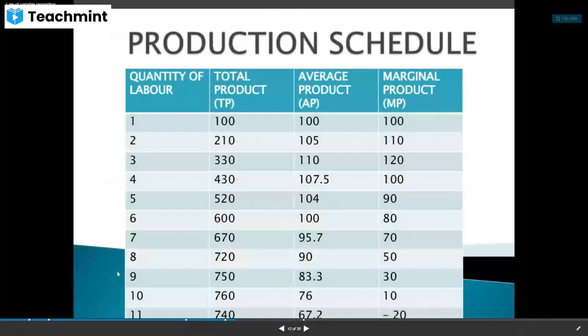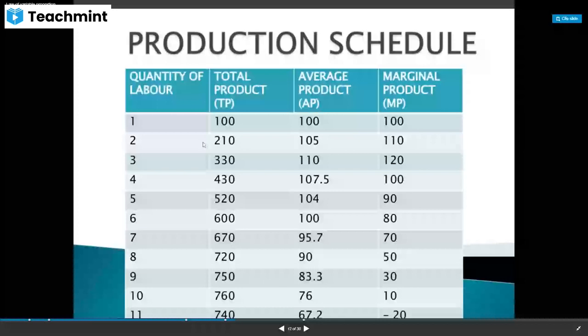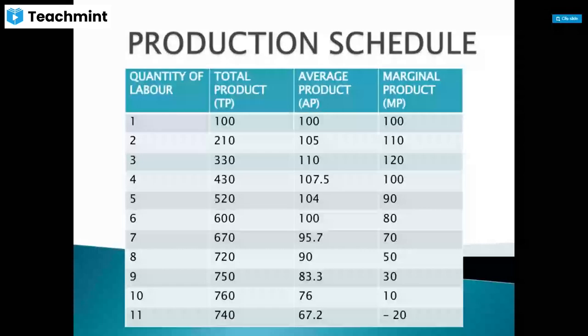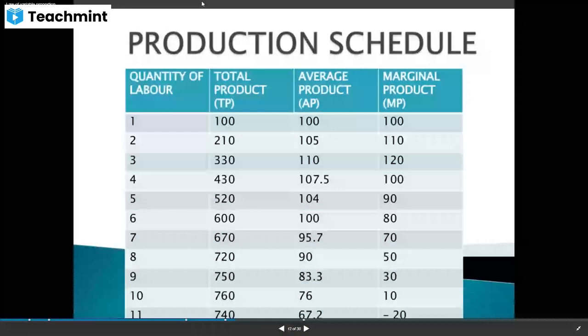So in the production schedule, we are seeing how the number of laborers is increasing. Here, in the variable inputs also, we are keeping capital as constant and we are changing laborers. So we are increasing the number of laborers, then what will happen to the total product? Then what will happen to the average product? Then what will happen to the marginal product? Everything we are explaining with the help of this table. Whatever I have explained in the class, that table is also the same thing. So if you are having that book, you can show me that table also.